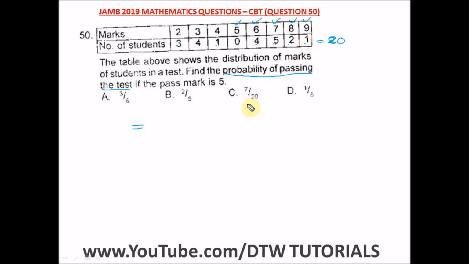12. So the probability of the students passing the test, if the pass mark is 5, is what? 12 divided by 20. So from here, let's cancel. I think 4 can go here how many times? 4 in 12 goes 3 times, and 4 in 20 will go how many times? 5 times. So our answer is what? 3 over 5. So this is the probability of them passing the test. Okay, and our right option here is option A. That is 3 over 5.